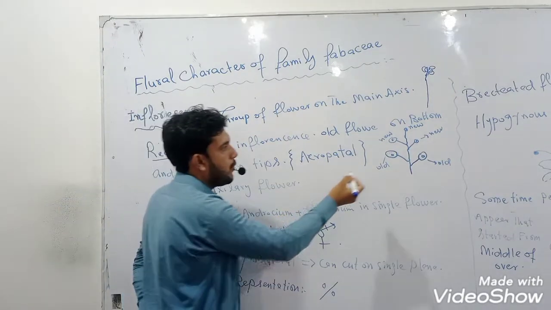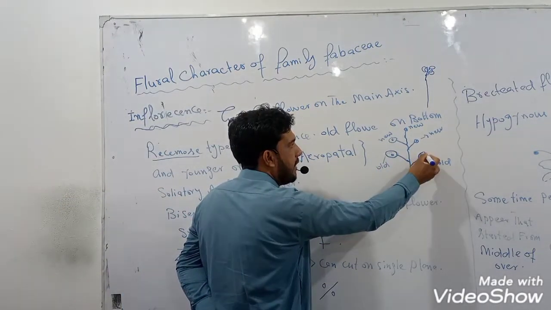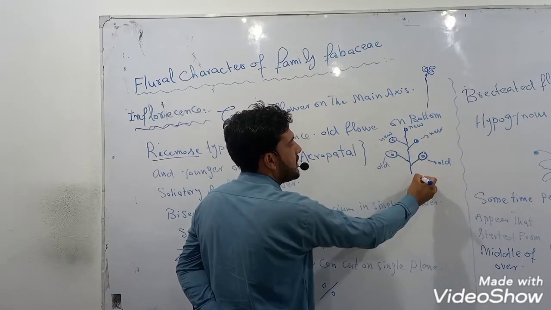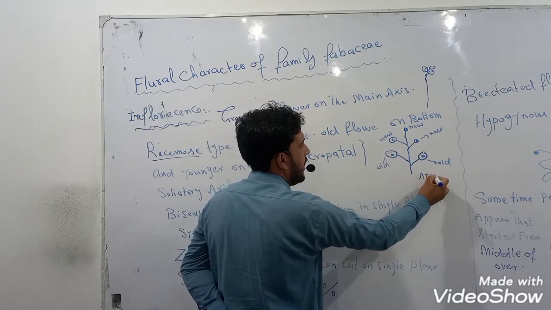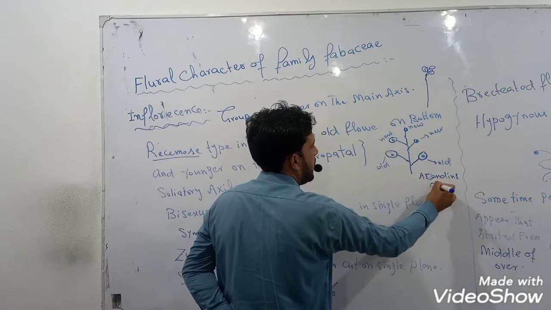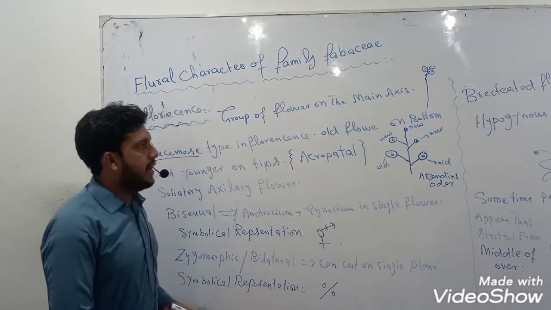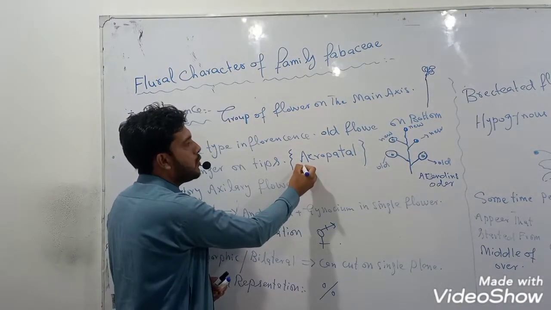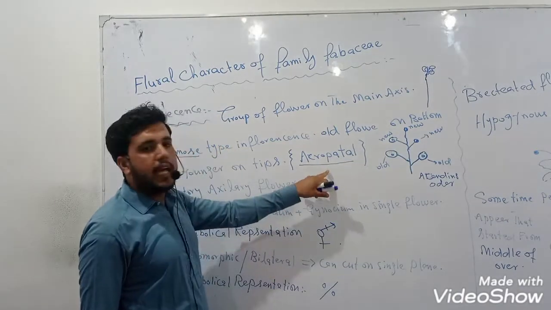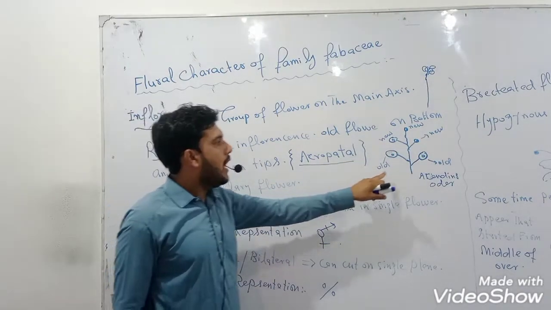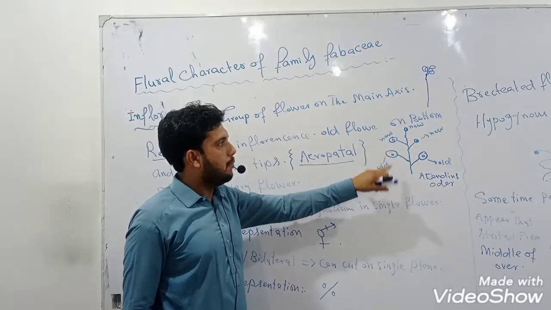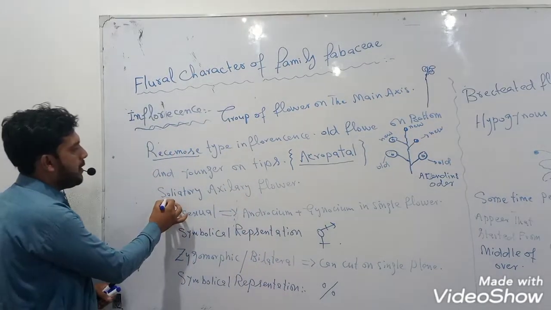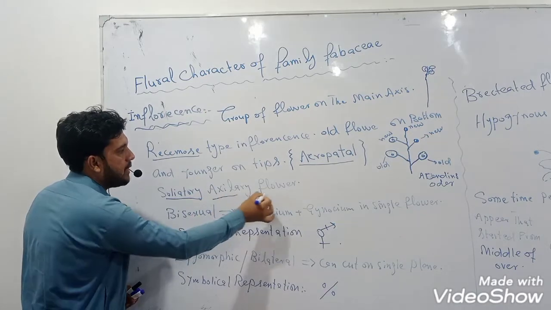In racemose type of inflorescence, the old flowers occur at the bottom while the younger flowers occur at the top. In simple words, we say ascending order. The flowers open in ascending order, the old at the bottom while the new at the top, which is also known as acropetal condition. The acropetal condition is that in which the old flowers are present at the bottom while the new flowers are present at the top. This family also has solitary axillary flowers.